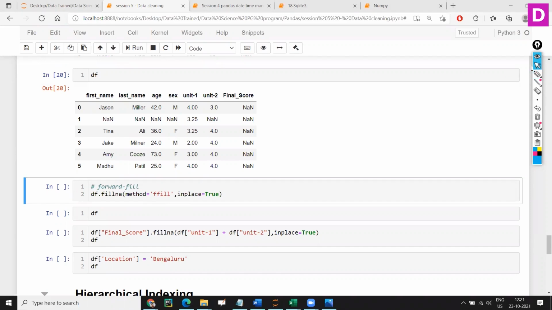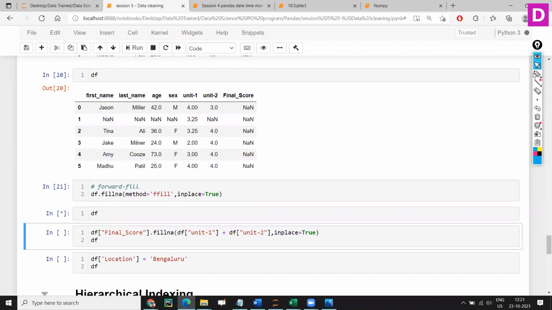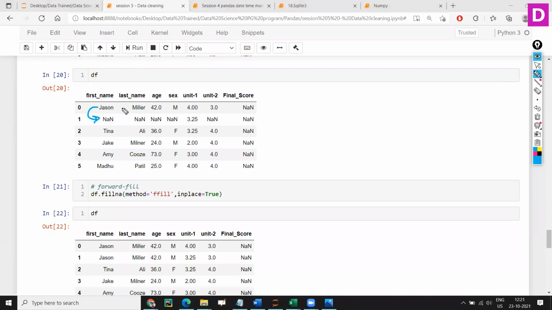It is going to take the previous data and fill it. It's very intuitive. So we have data here, Jason, Miller, 42, M, and here 3. So this is forward fill. Take the previous row's data and fill forward. That is what forward fill does.